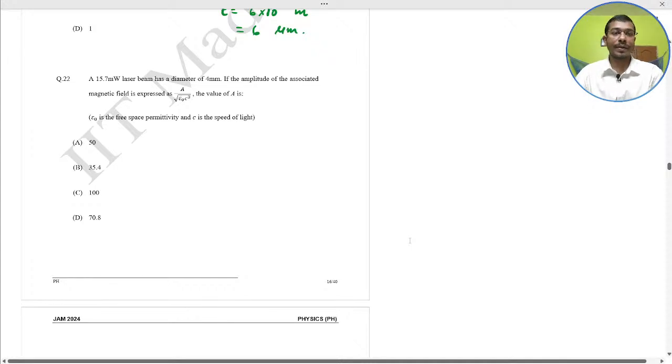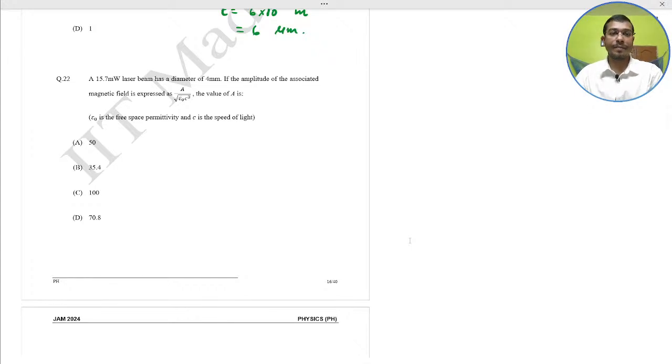Next, a 15.7 milliwatt laser beam has a diameter of 4 millimeter. If the amplitude of the associated magnetic field is expressed as A by root over epsilon naught c cube, you have to find the value of A. Very important question from electromagnetic waves.